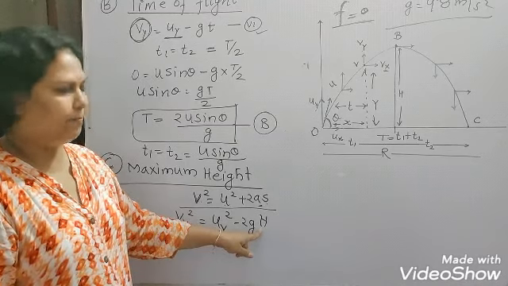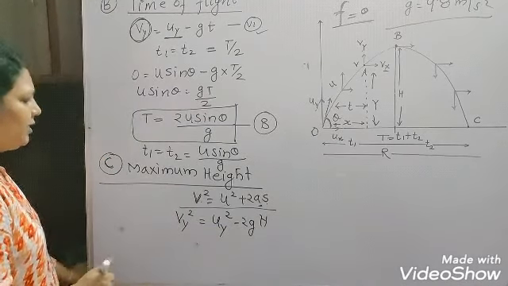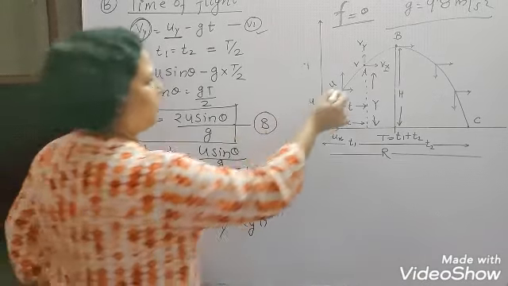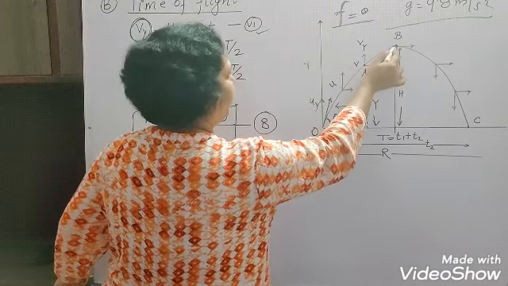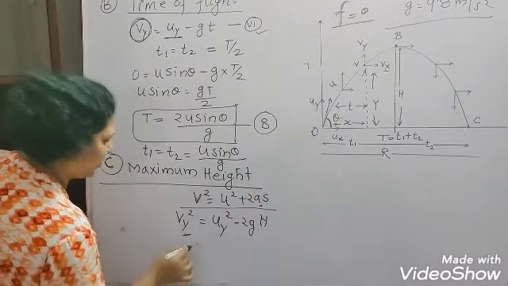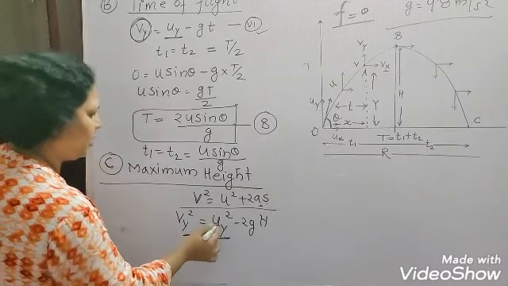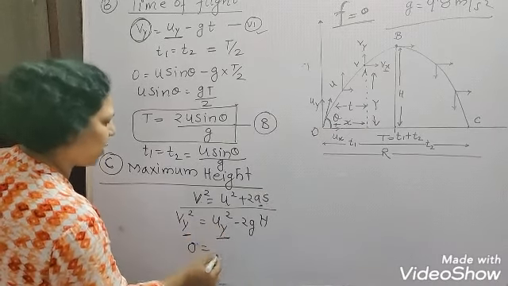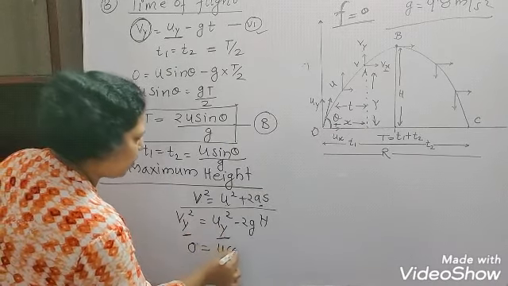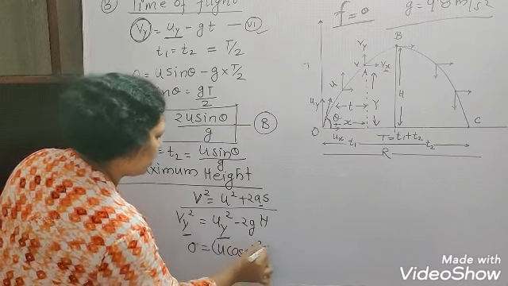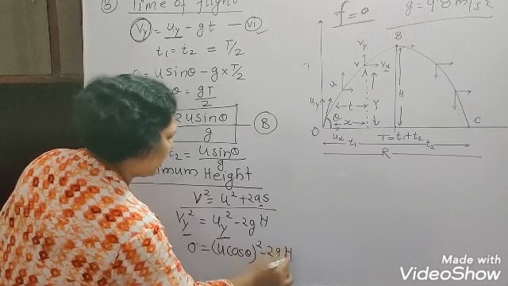At the topmost point, the final velocity will be 0. Now this is uy square, and uy is u cos theta, so we have (u cos theta) square minus 2g h.